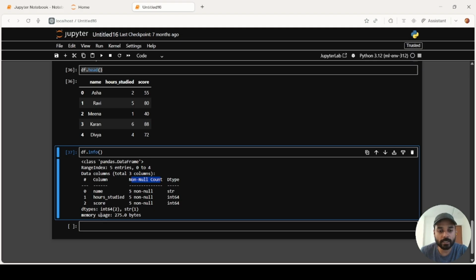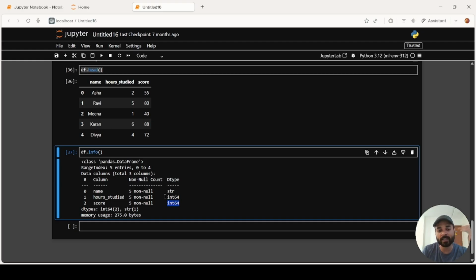Now this non-null count is the number of actual values that are there in that particular column. So 5 non-null, 5 non-null, 5 non-null. Basically all these 5 rows, 5 values are not null. And the data type that we already discussed: string and int64. Name is str, which means string. For hours studied, it is int64. What do you mean by 64? Int, we can understand, these are whole numbers. 64 is the bits of memory used to store these values. You need not get into very much of that. This also gives us the data types of all the columns.